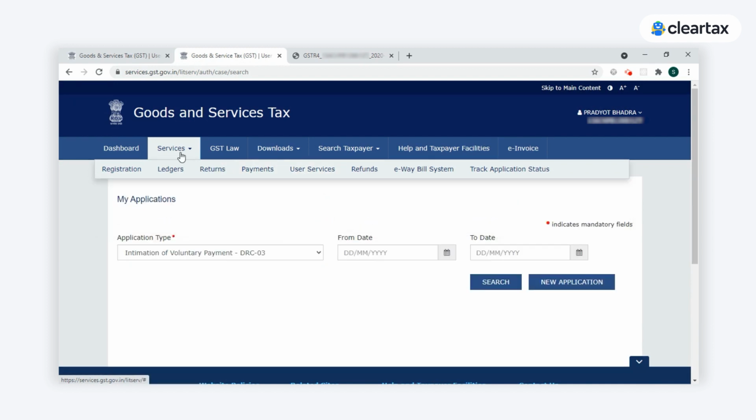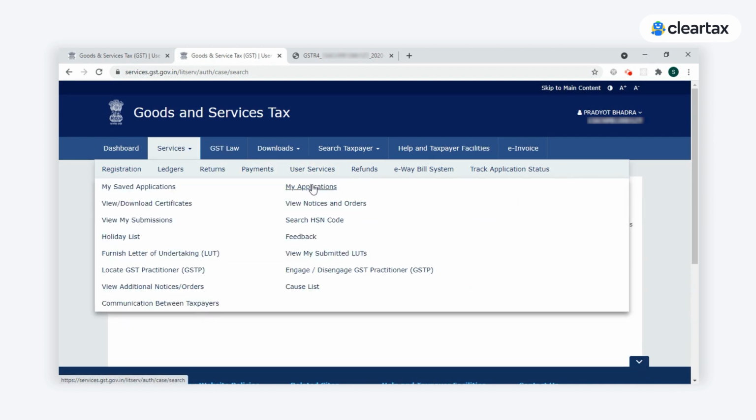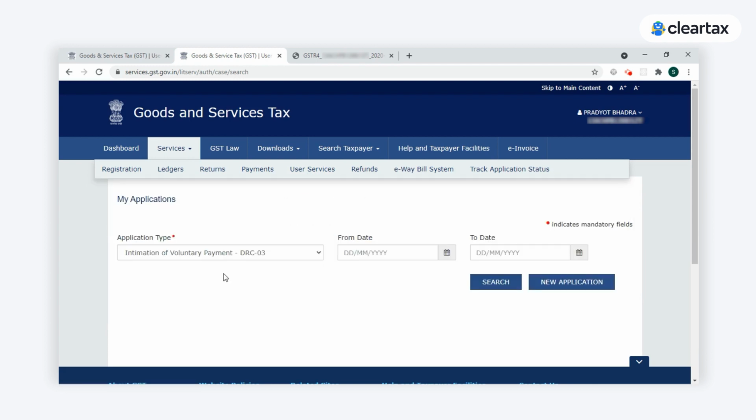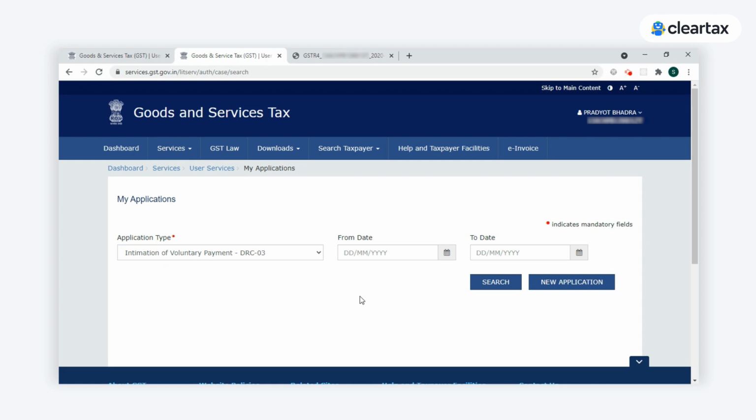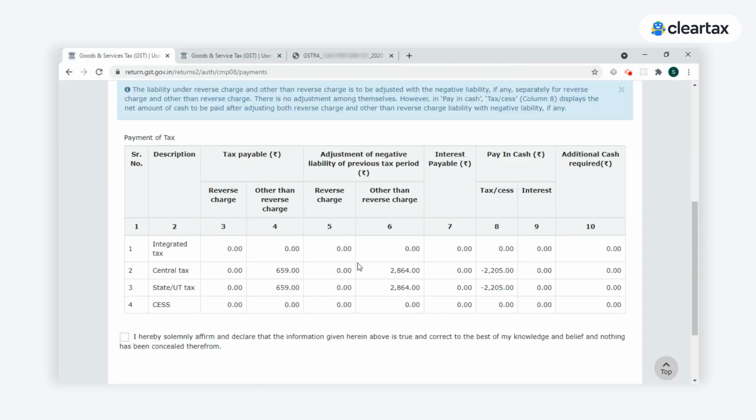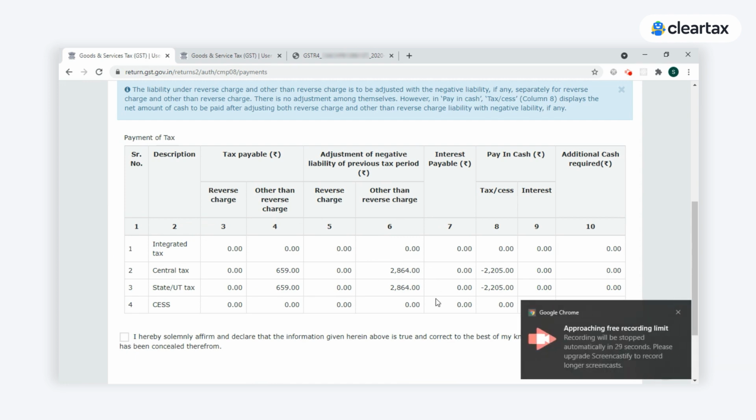user services, my applications, and then this screen will be displayed. Under application type, we have to select intimation of voluntary payment DRC 03, and the payment of taxes can be made, and the amount that is present in the adjustment of negative liability of the previous tax period can be nullified.